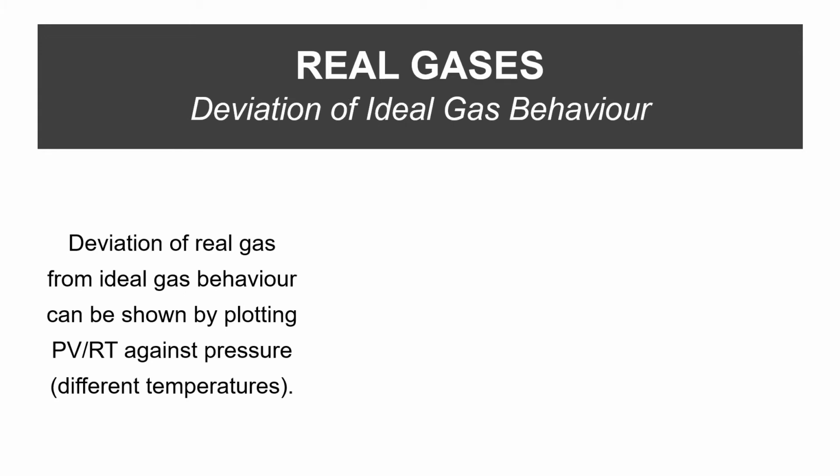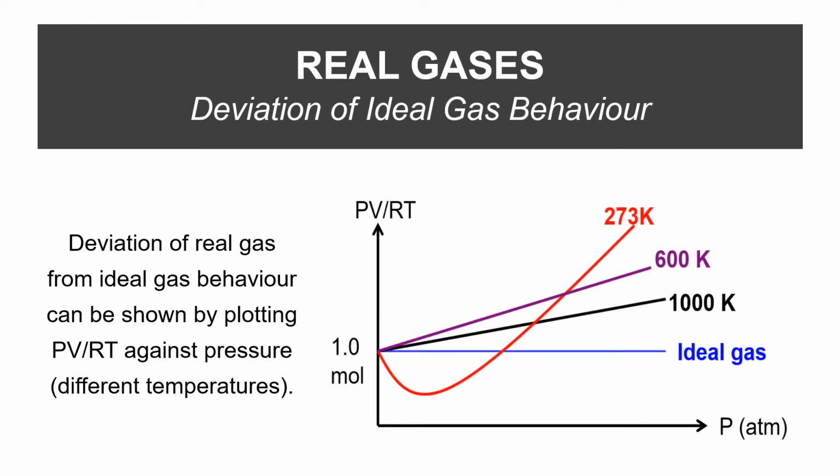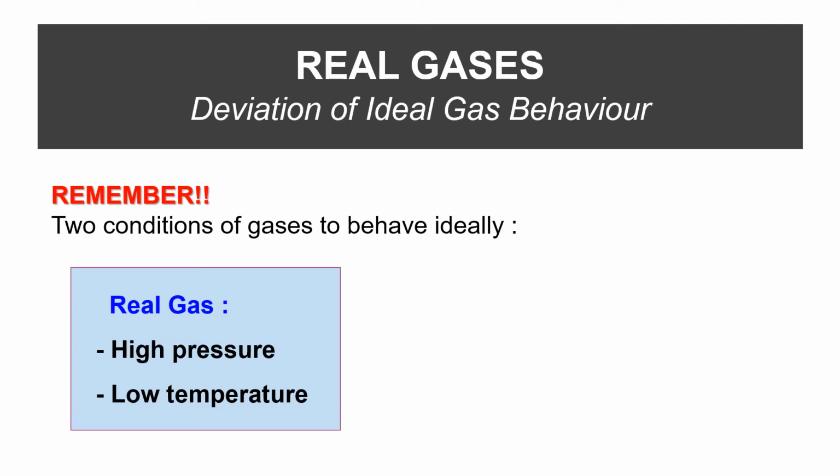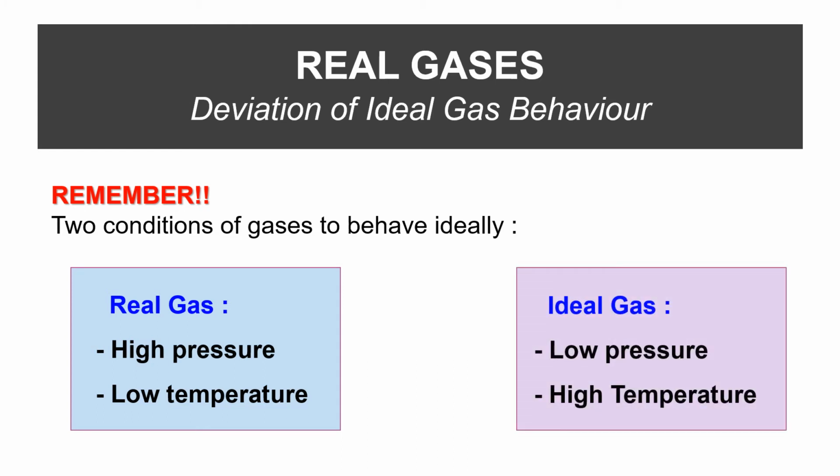The deviation of real gas from ideal gas behavior can be shown by plotting PV over RT against pressure at different temperatures. Remember, there are two conditions of gases. A gas can behave as a real gas when we apply a higher pressure and low temperature. But when we apply a lower pressure and higher temperature, the gas will behave ideally.